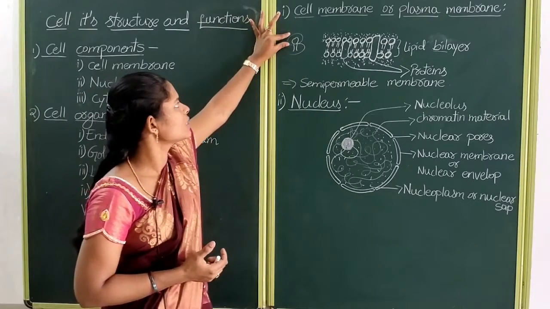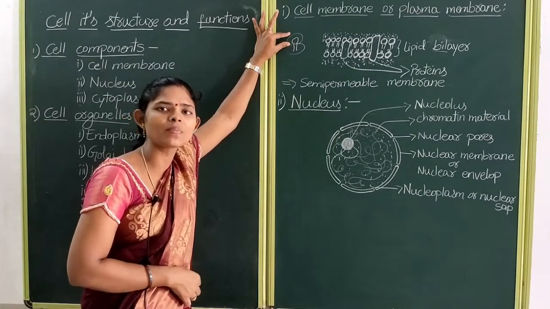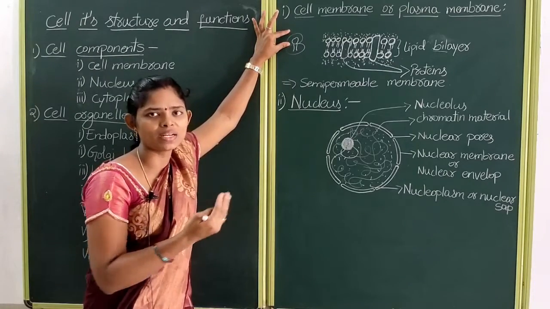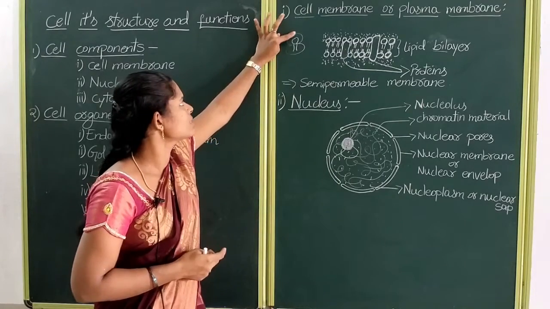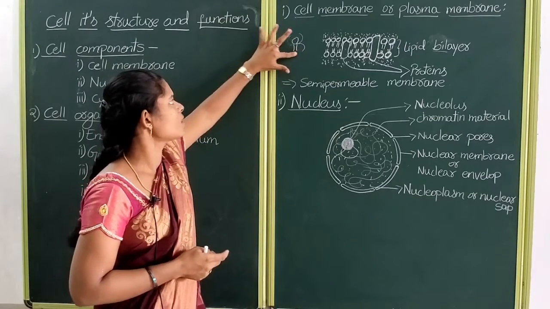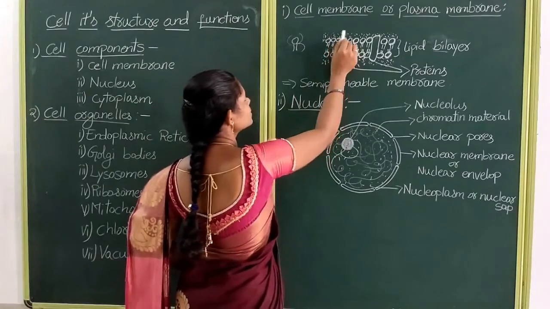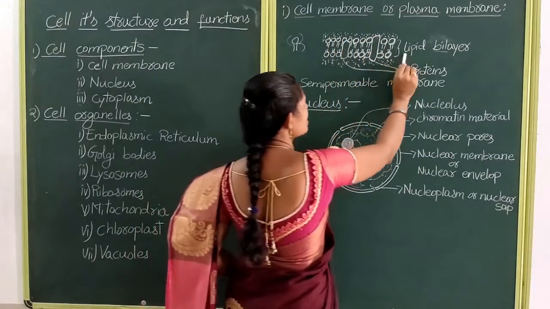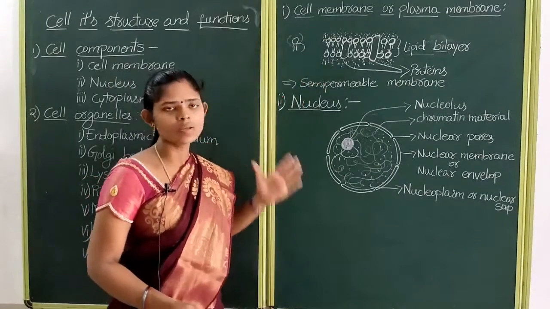This end is hydrophilic, meaning it loves water, it takes water. So at this end it allows water, and at this end it does not allow water. Like this, with lipid molecules and protein molecules, the cell membrane is made.